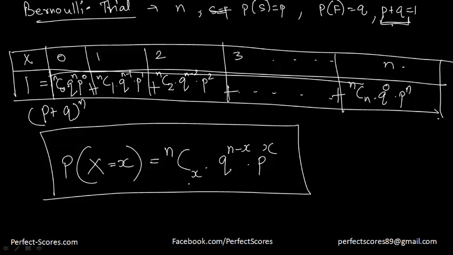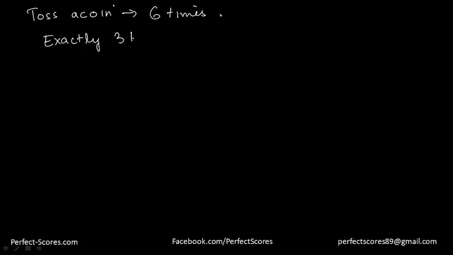Now how do you use that in practical terms? Let's suppose I'm tossing a coin. If we toss a coin, let's say 6 times, what's the probability of getting exactly 3 heads? So what is the probability of getting exactly 3 heads?